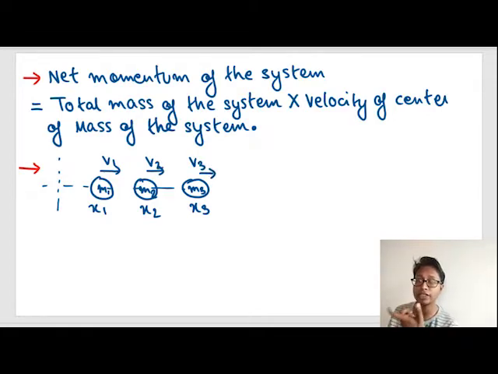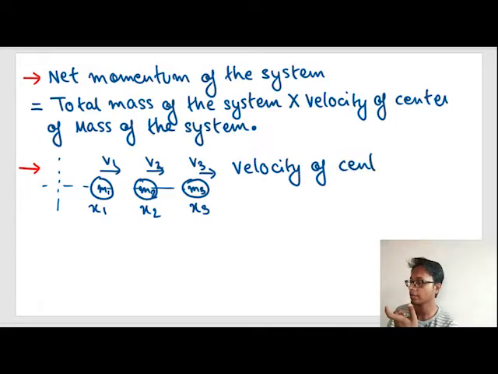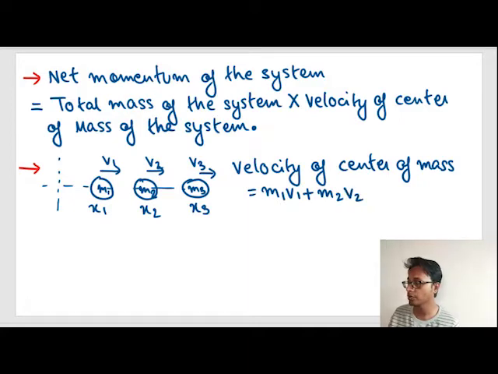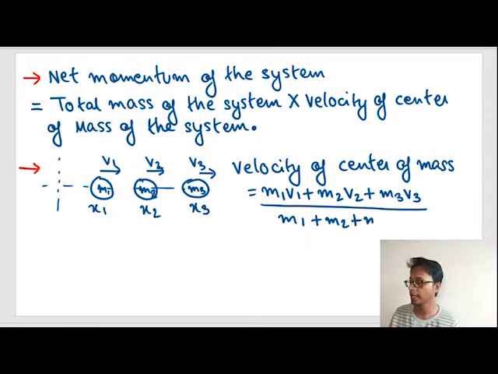So velocity of center of mass is nothing but (m1 v1 + m2 v2 + m3 v3) divided by (m1 + m2 + m3).